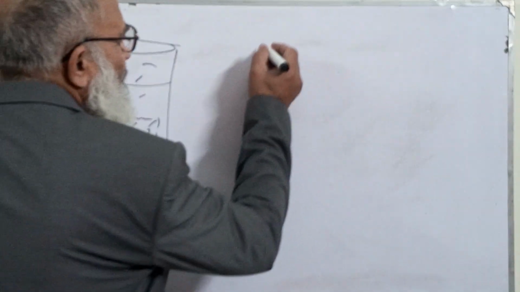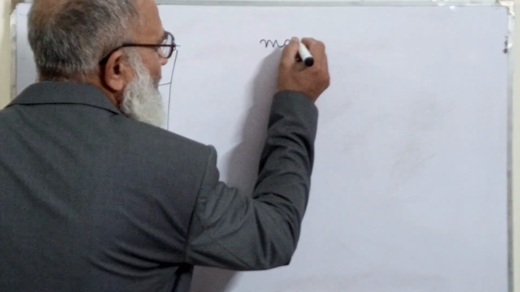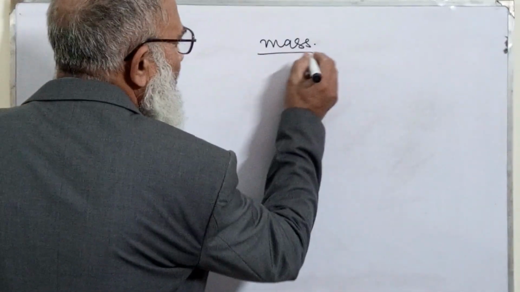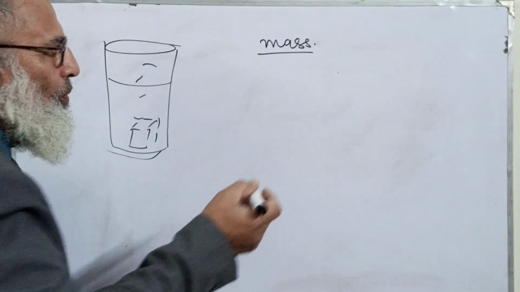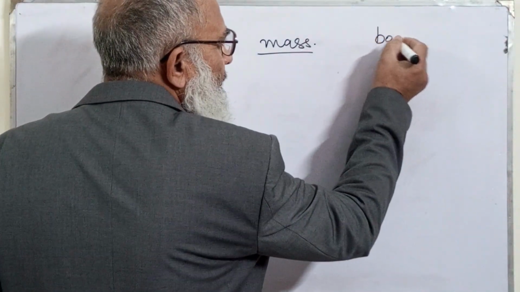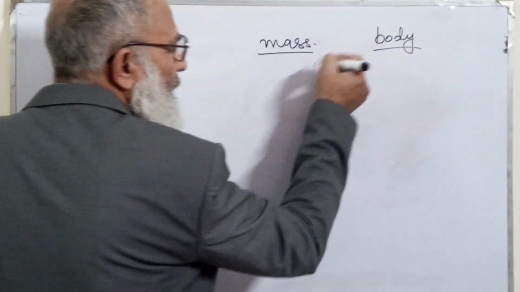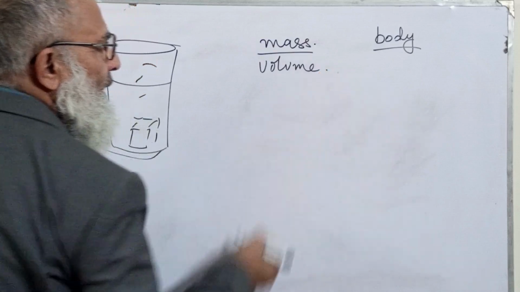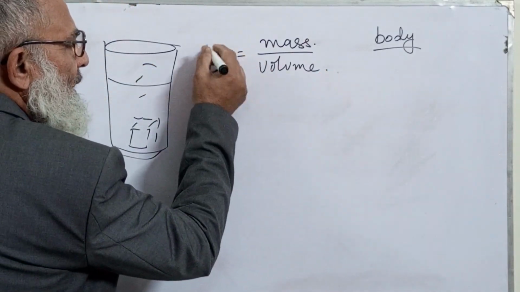If we know the mass of the thing, and if we divide the mass of the same body by its volume, then it is known as the density.